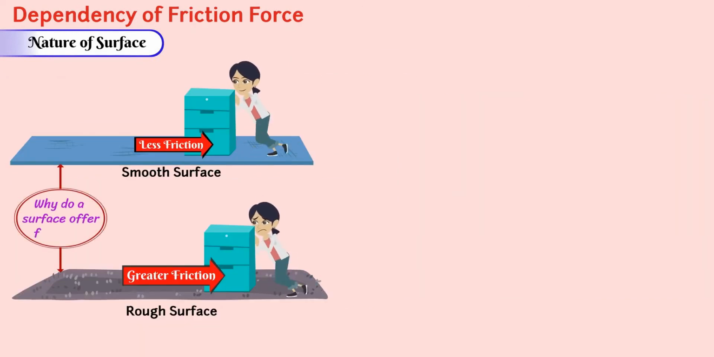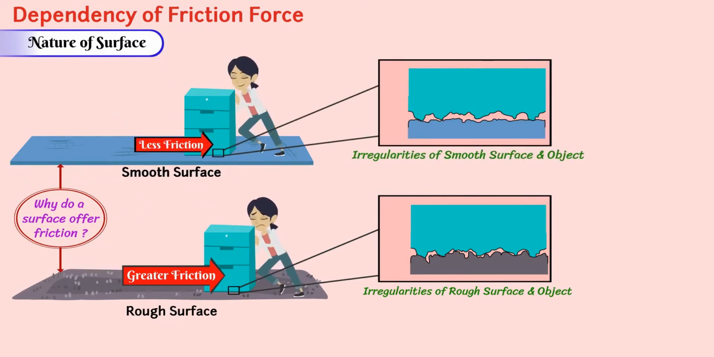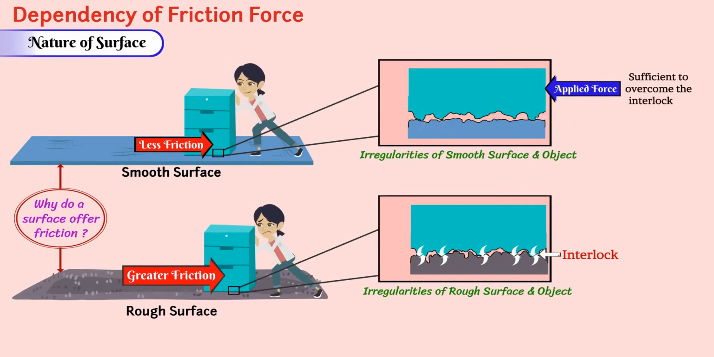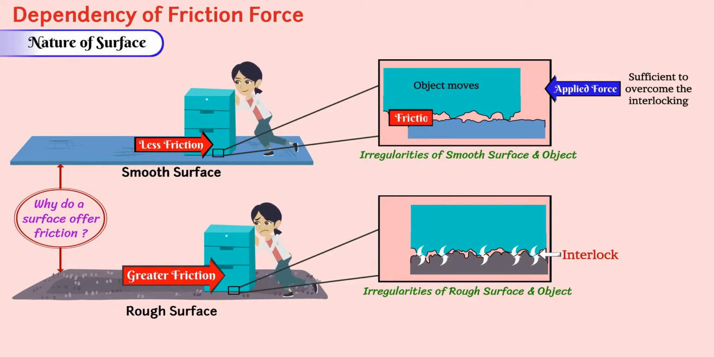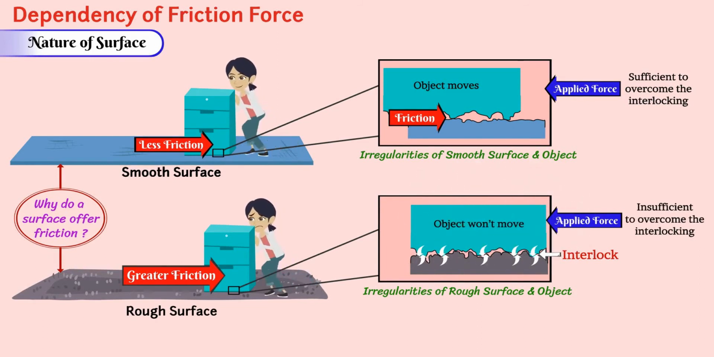Why does a surface offer friction? Well, surfaces always have irregularities. Even if a surface is looking smooth, still it has irregularities. These irregularities lock into each other. If the applied force is sufficient to overcome the interlocking, then the object starts moving, giving rise to friction. However, if it is insufficient, then the object won't move.